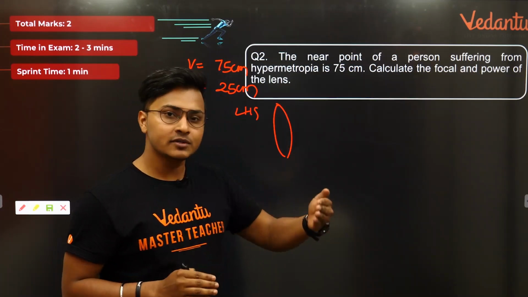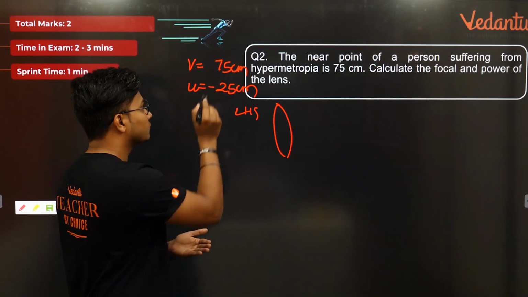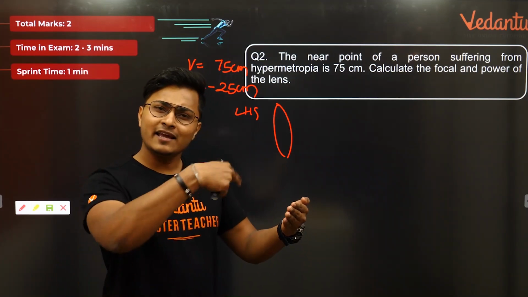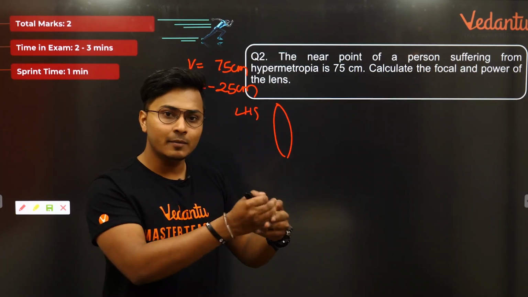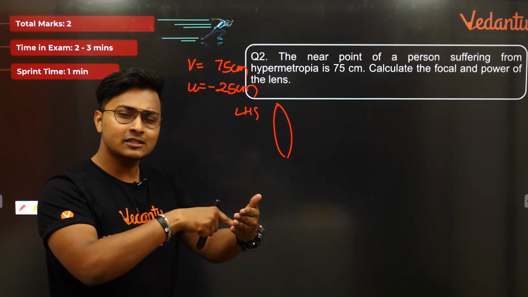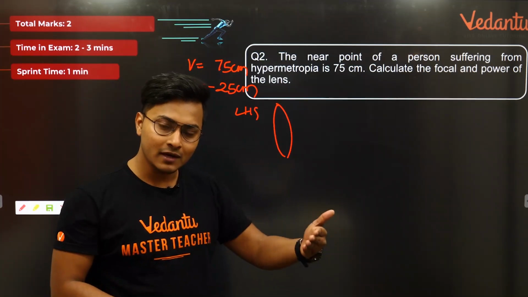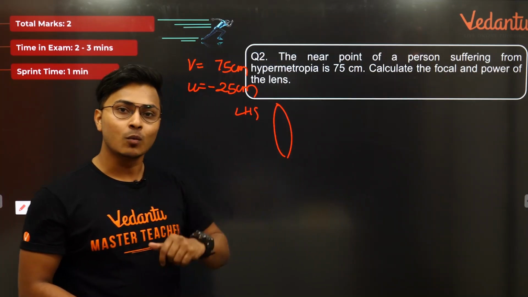तो मेरे सामने object रखा हुआ है on the LHS. So object distance must always be negative. Where is the image formed? Is the image formed behind me or behind the lens? I don't think so. Image is formed exactly where the object is. That is in front of the lens. That is in front of me. So what does that mean?